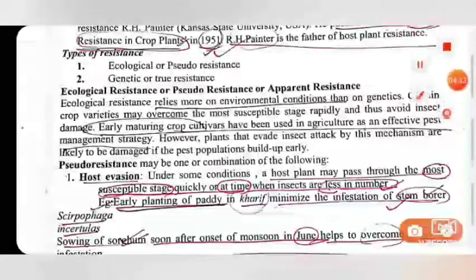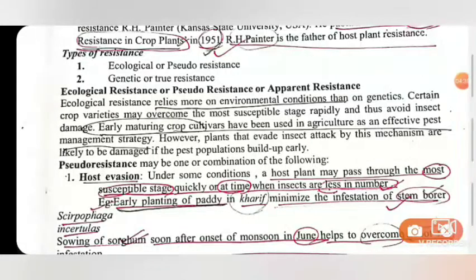There are basically two types of resistance, based on whether they are heritable or not heritable. First is ecological or pseudo resistance. Ecological resistance is totally based on ecological or environmental factors that are acquired by the plant, and it is not heritable. So it relies mostly on the environmental conditions and not on the genetics. For example, it can be due to early maturing crop cultivars. It can also be due to application of fertilizers or change in soil moisture. These can make the plants tolerant to the insect.